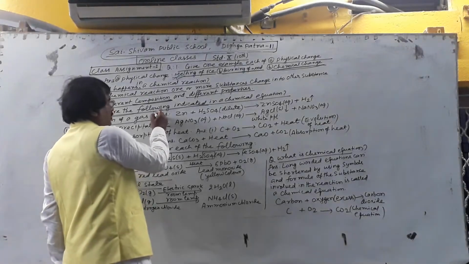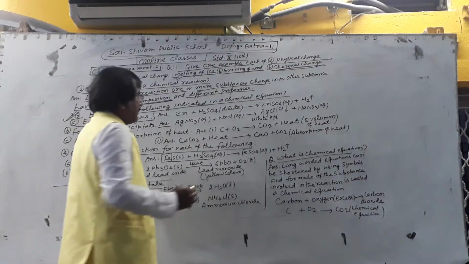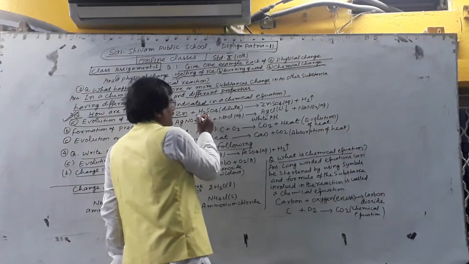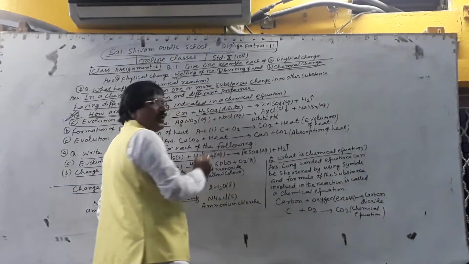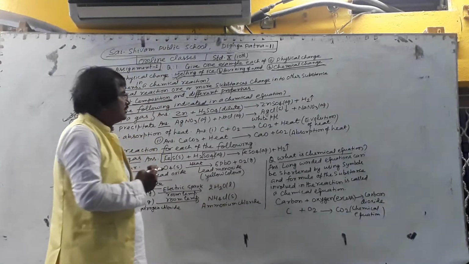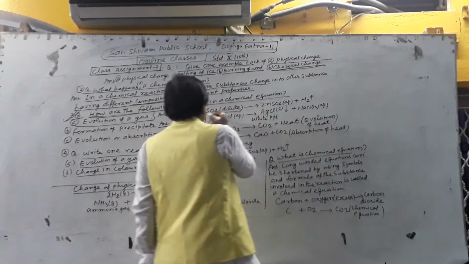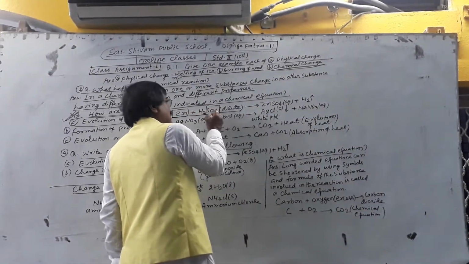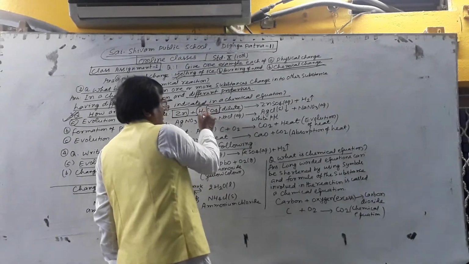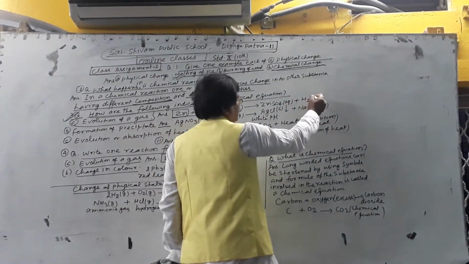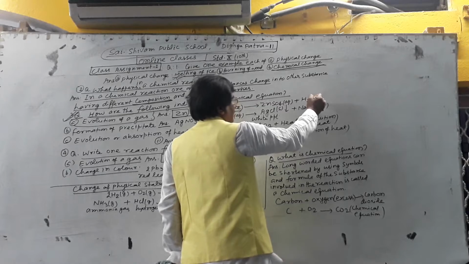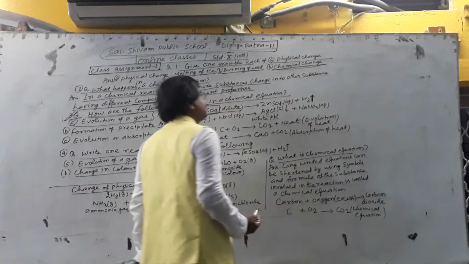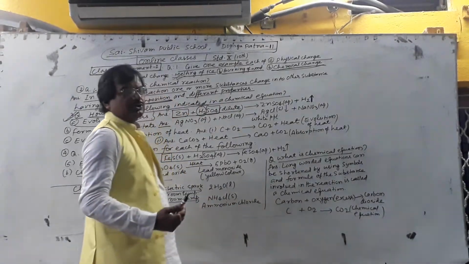So many examples have been given. If zinc granules react with dilute H2SO4, water added to H2SO4, then ZnSO4 solution is formed and hydrogen gas is evolved. An arrow sign in the upward direction indicates the evolution of gas.